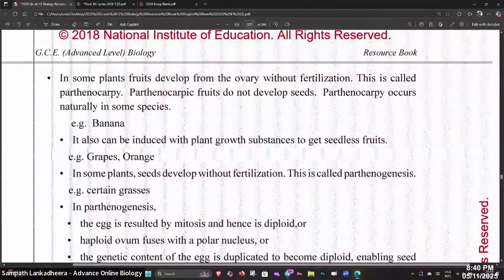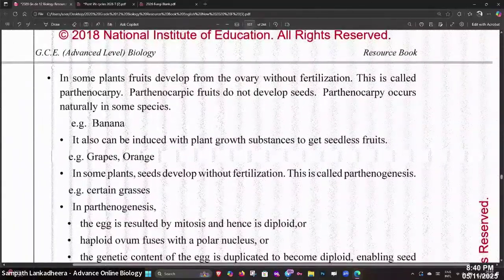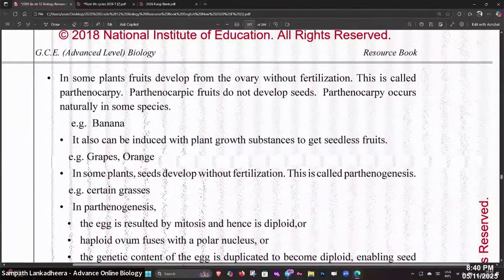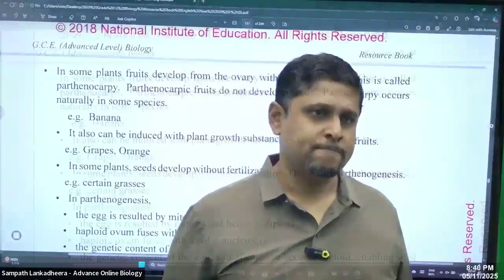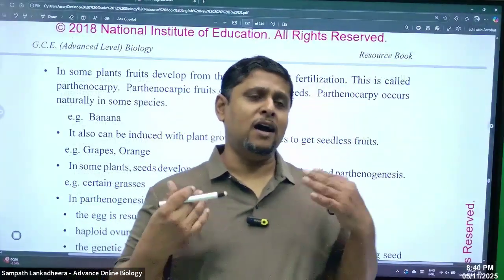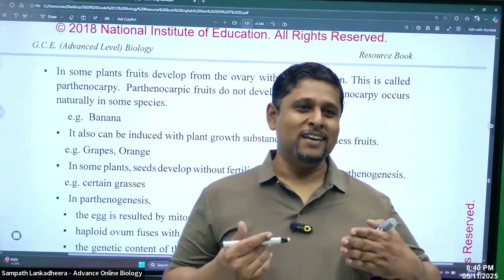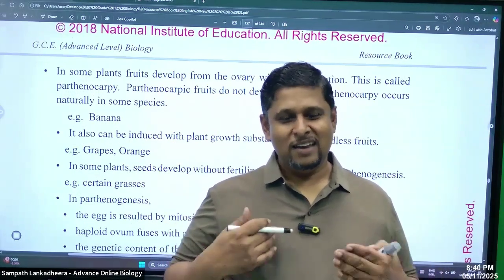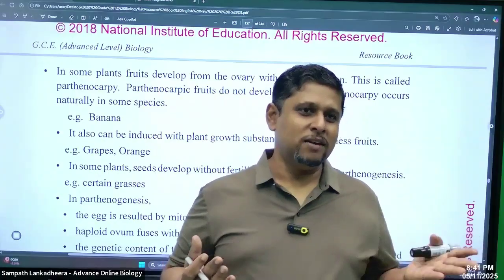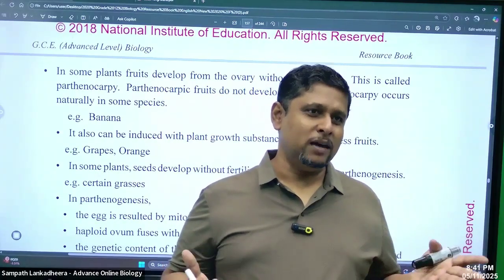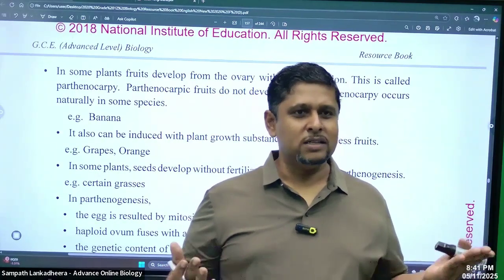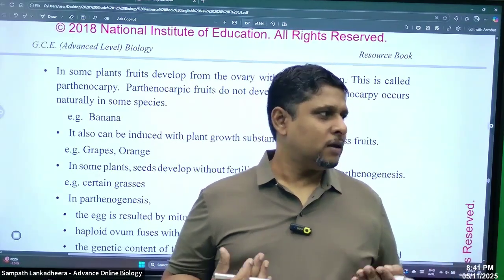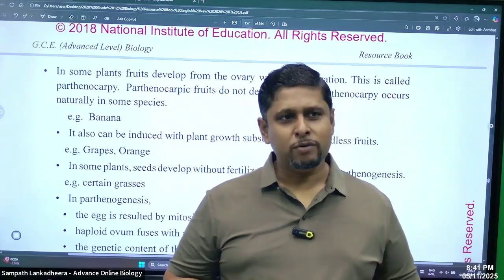Some more parts are there, people, regarding parthenocarpy and parthenogenesis. Parthenocarpy and parthenogenesis. If fruits develop without fertilization, it is parthenocarpy. Grapes, oranges and others can be artificially induced. Banana, right, is a parthenocarpic fruit.